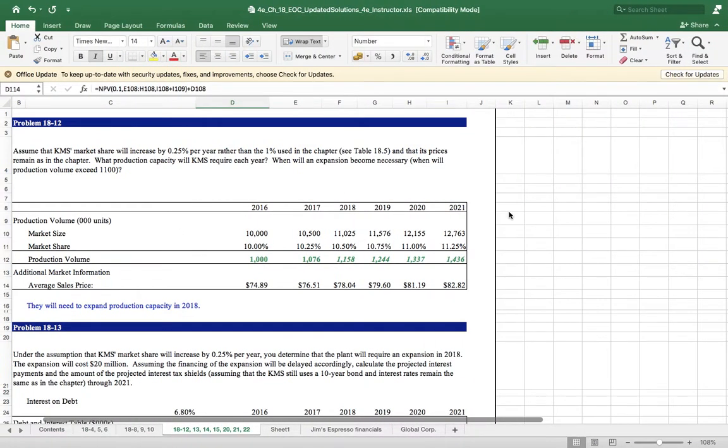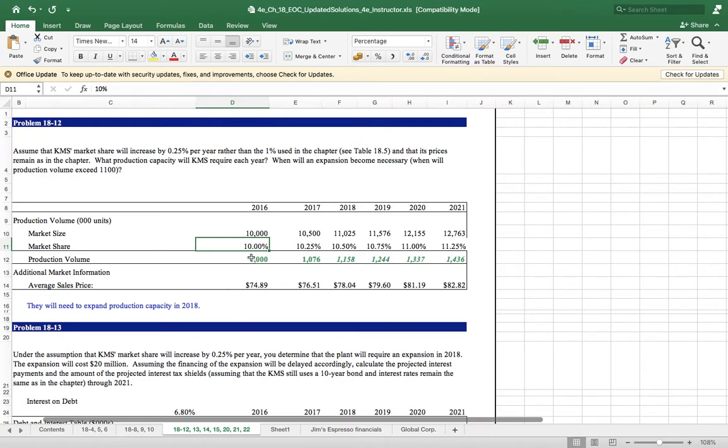In question 18-12, the growth is 0.25% per year. Then what will be the growth? Very simple: 10%, and here it is equal to the original growth plus 0.25%. All right, so this is the way the growth is being calculated. Now market share will grow at 0.25% per year.